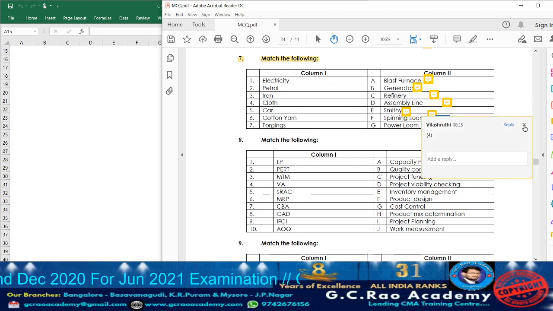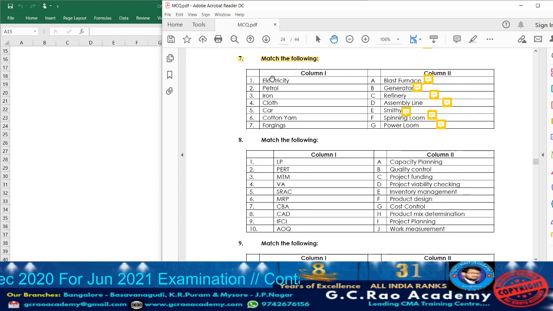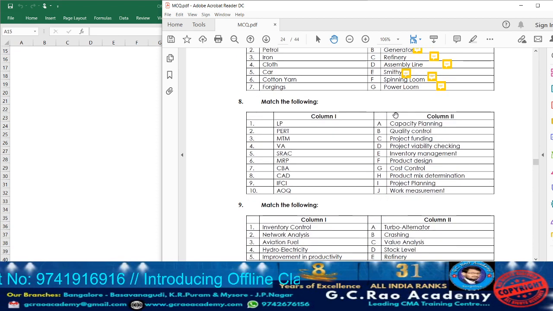So now let us match it. Electricity, generator. Petrol is a refinery. Iron will be manufactured in blast furnace. Cloth, how can it be manufactured? With the help of power loom. Car can be manufactured with the help of assembly line. Cotton yarn can be manufactured with the help of spinning loom, and forgings can be manufactured with the help of smithy. Getting the point?